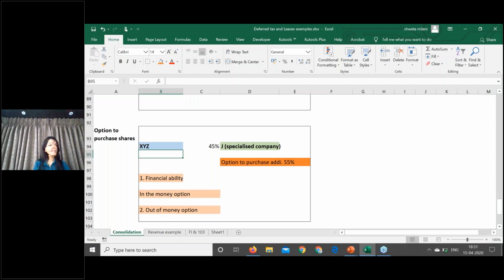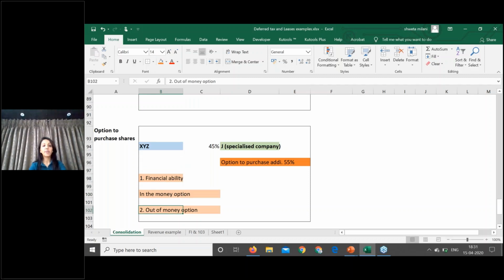It does not have that much net worth itself. So in such cases, since XYZ does not have the financial ability to subscribe to such 55% additional shares, the option is not a valid option, and accordingly XYZ is not controlling Z Limited. Okay, and we have discussed in the money and out of the money options.